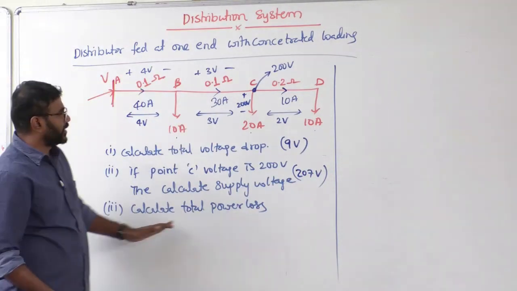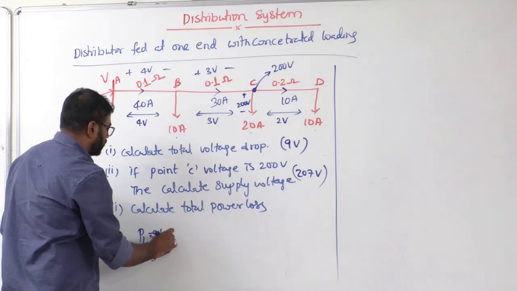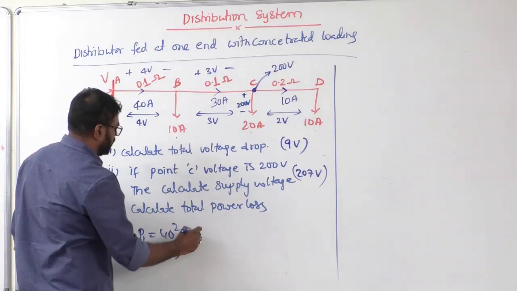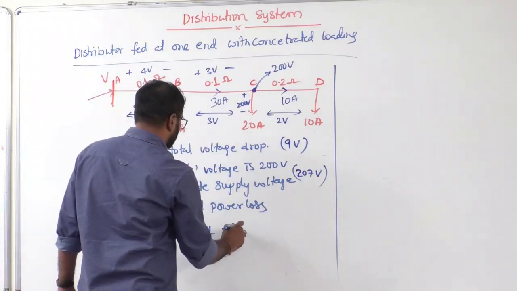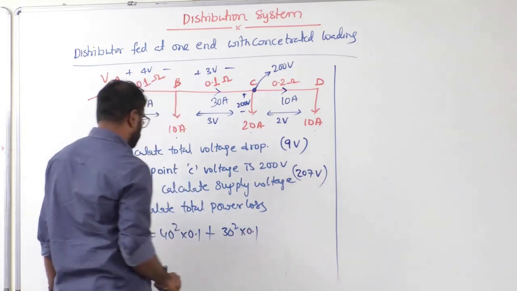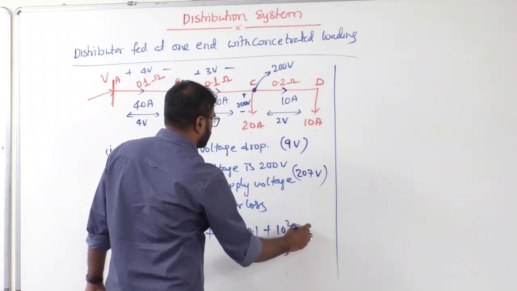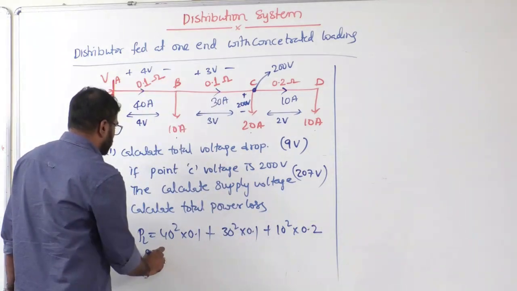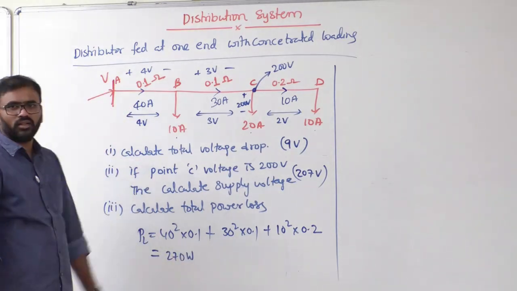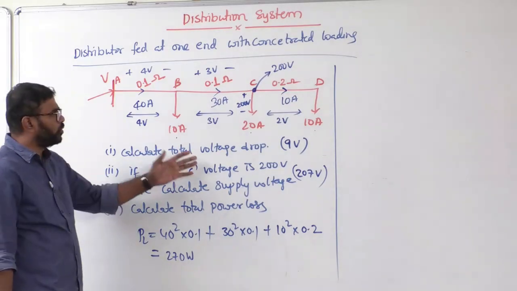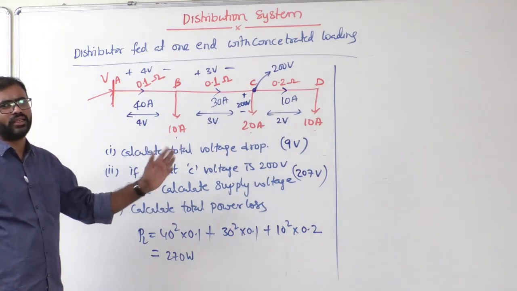Okay. Next, calculate the total power loss. So what is the total power loss? Here 40 square, current square into resistance 0.1 plus here 30 square into 0.1. Then next 10 square into 0.2. If I solve this, we get 270 watts. That is a total power loss in the distributor. Clear? Now this is how we can deal with distributor fed at one end. Nothing here, sir. Simple KCL and KVL.